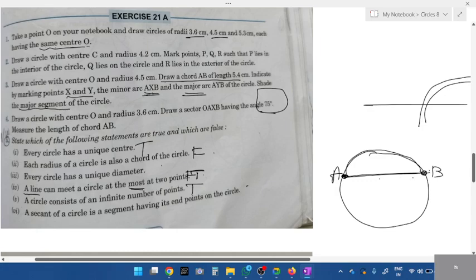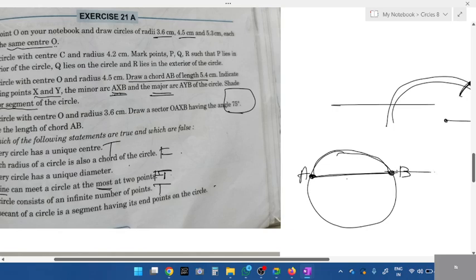A chord. The reason is a secant will not stay inside the circle; it should pass outside. Now, if it passes outside, what is the third point we have? The third point will be C. So a secant will have 3 points. 2 points will be on the circumference and 1 point will be outside.